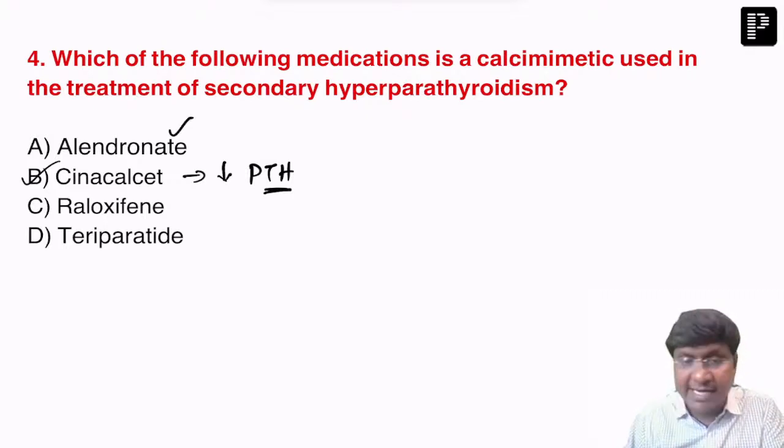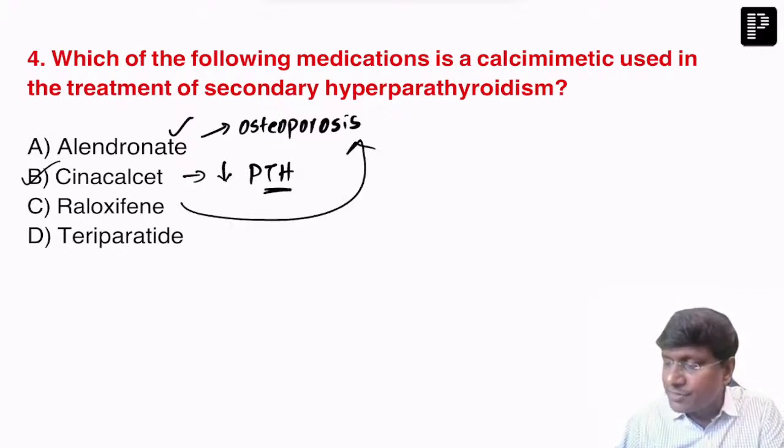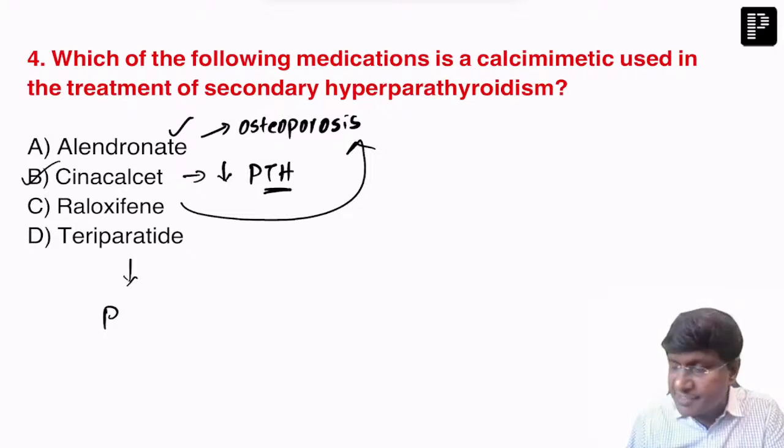Whereas alendronate is used in the treatment of osteoporosis, right? And even raloxifene is also used in the treatment of osteoporosis. Whereas teriparatide is a parathormone analog.